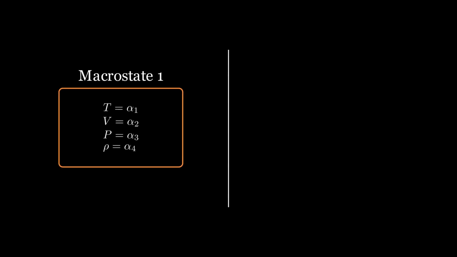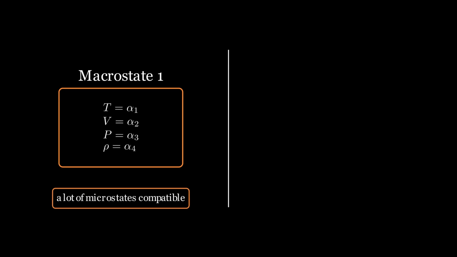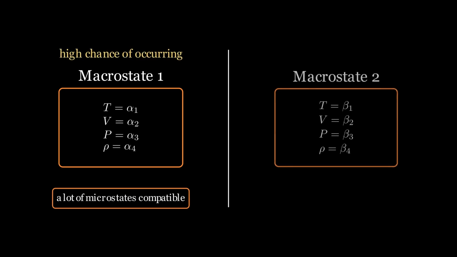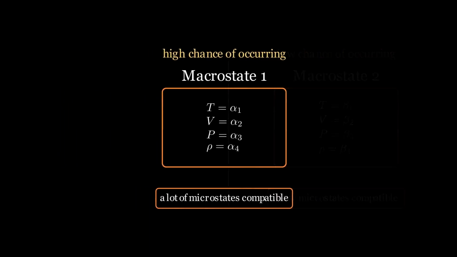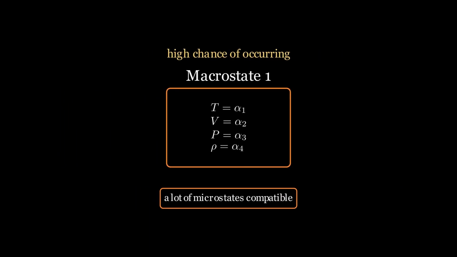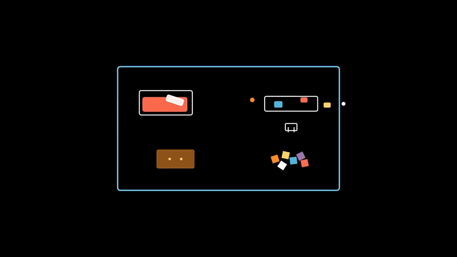Once we understand this, the phenomenon becomes a matter of statistics. If one macrostate can be produced by an enormous number of microstates, it is far more likely to occur than another macrostate associated with only a few microstates. Nature does not follow a predetermined plan, and it does not actively move toward disorder. Instead, physical systems tend to evolve toward the macrostates that can be realized in the greatest number of microscopic ways, and these macrostates are usually the ones that appear more disordered to us. This is why disorder is a consequence of entropy rather than its definition.